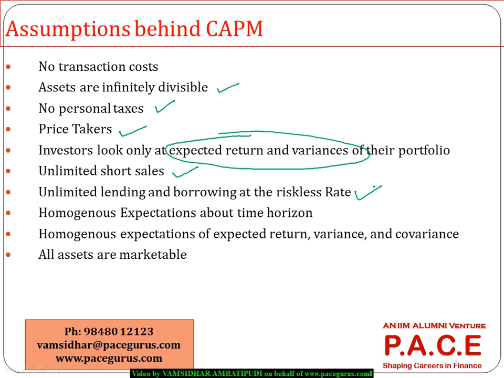It also made an assumption that investors' expectations are homogeneous across time. It means the investors' requirements or expected returns don't change with time. If an investor is expecting a 10% return this year, it is assuming that every year he will expect the same 10% return. Homogeneous expectations with time.